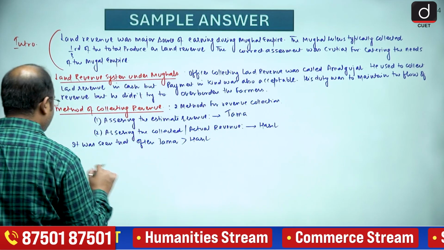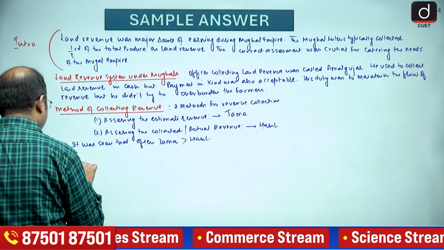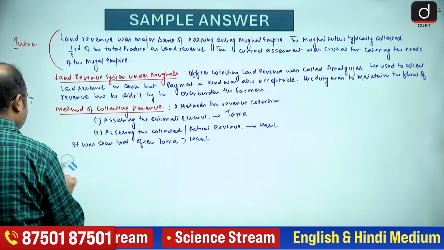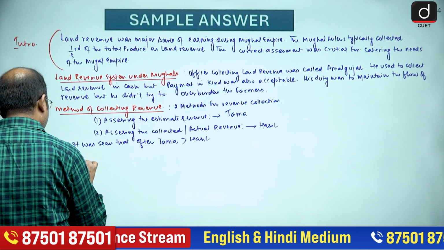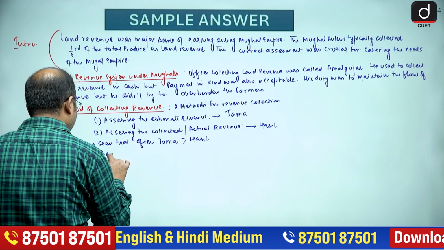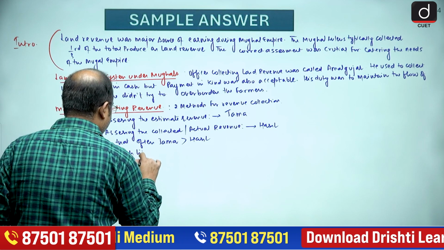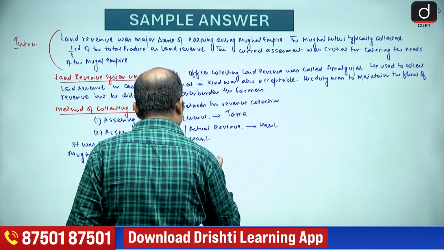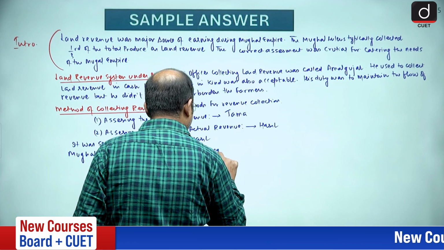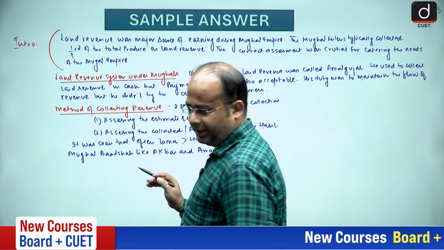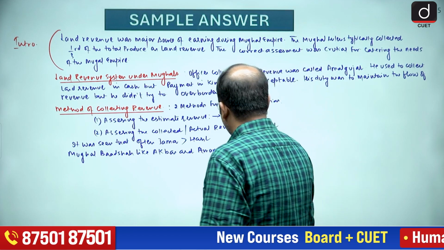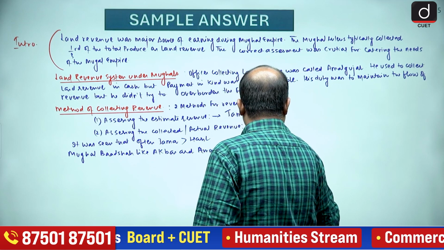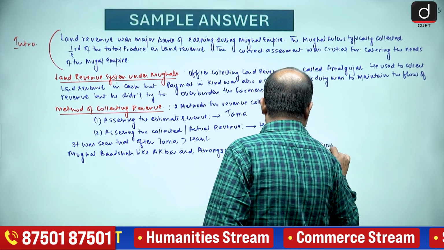So you will find that the Mughal Badshah like Akbar and Aurangzeb, my dear friends, they regularly conducted surveys